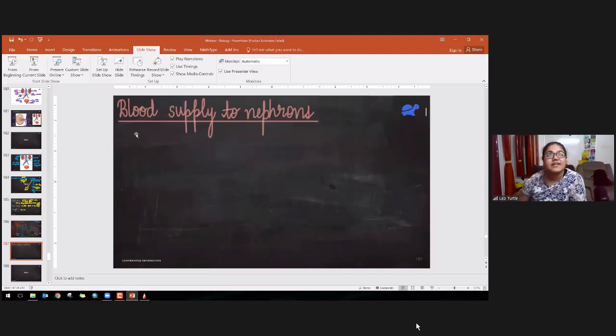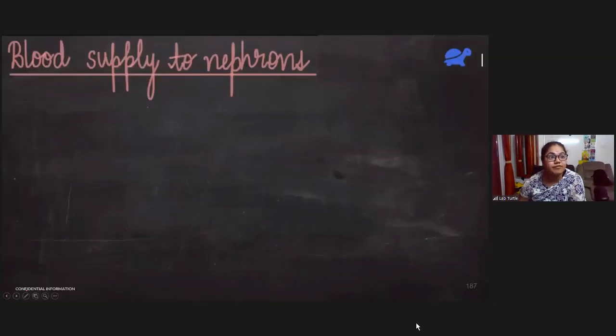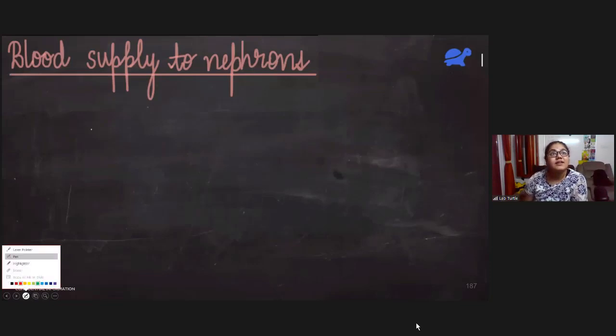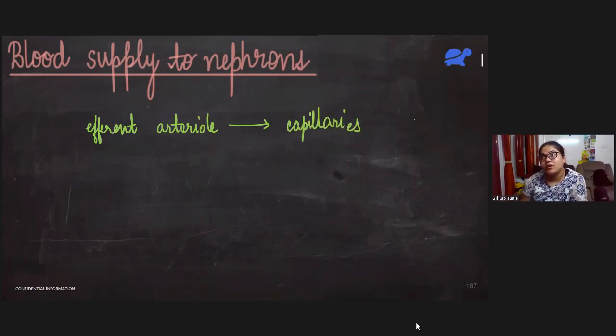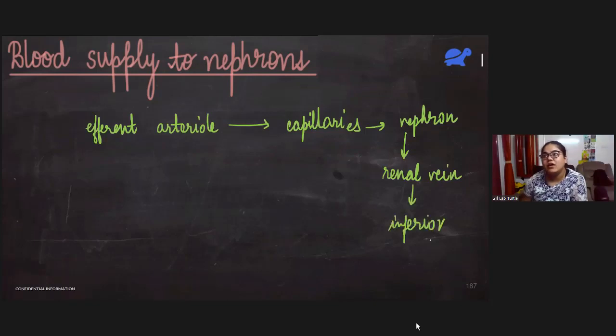Okay, now just to reinforce whatever we saw in a minute, let me just talk about blood supply to nephrons. So for blood supply to nephrons, we had the efferent arteriole. It branched into capillaries. These capillaries supplied blood to the nephron, and then that blood got deoxygenated, so it all went to renal vein. From renal vein it went to inferior vena cava.